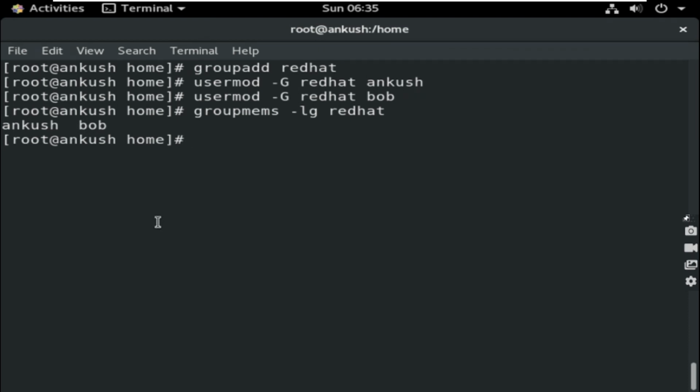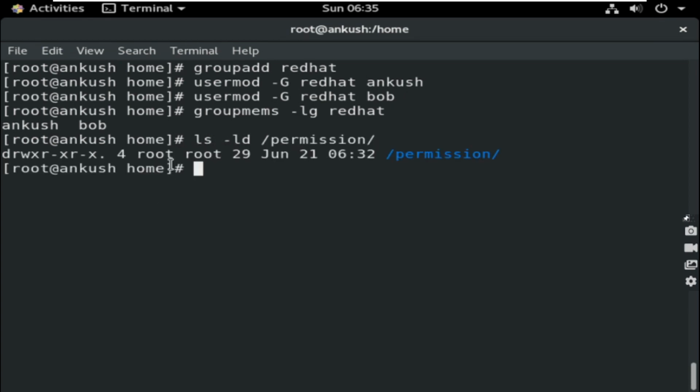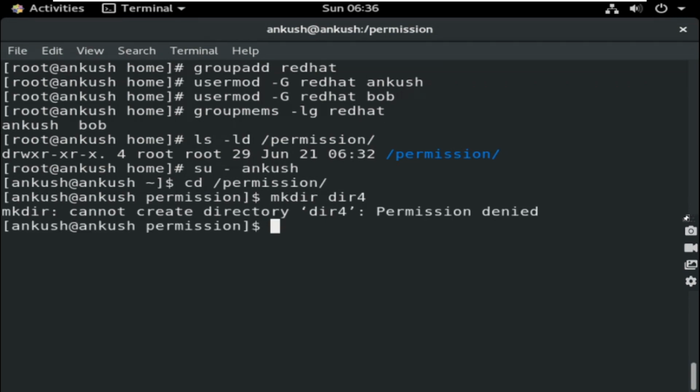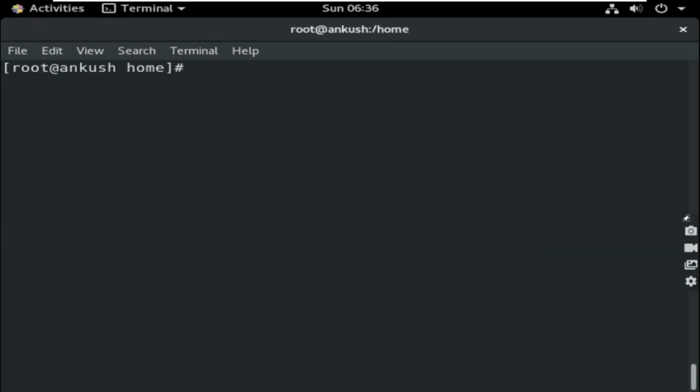Now you see ls -ld permission. Who is the group owner of the directory? The group owner of the directory is root. So no such user can access it, meaning they cannot create anything. If I now log into Ankush and access the directory, can they create anything new, like directory3 or something? They cannot create it, because the permission is not there, correct?